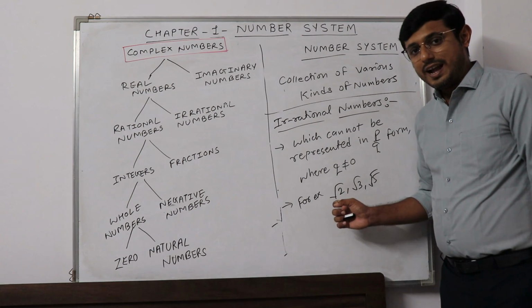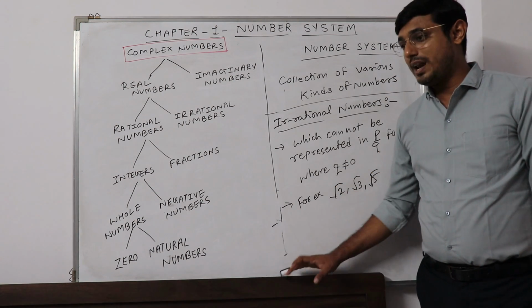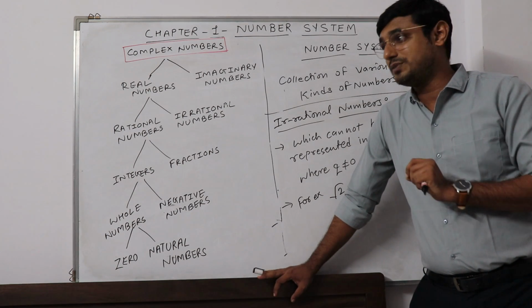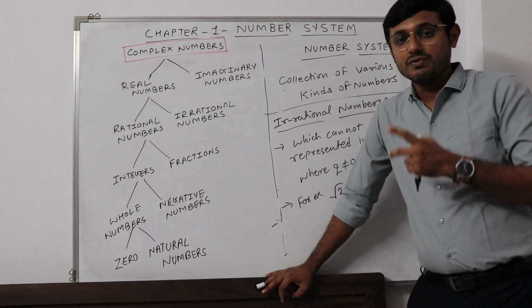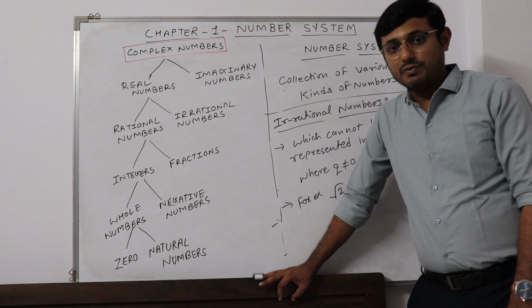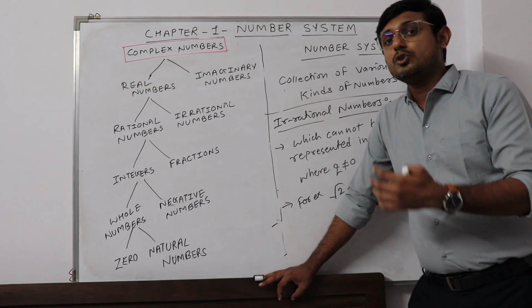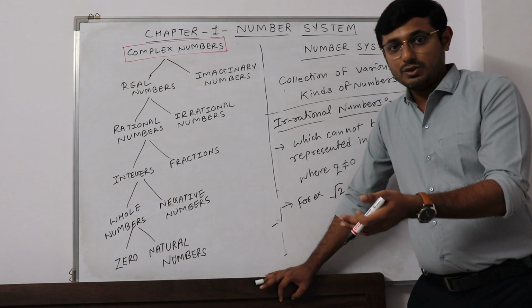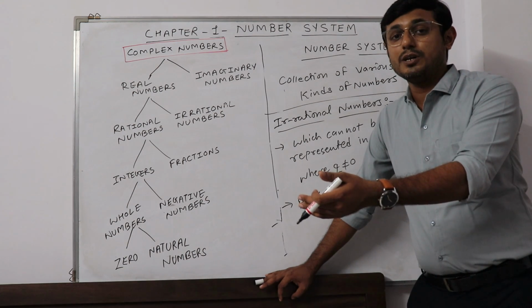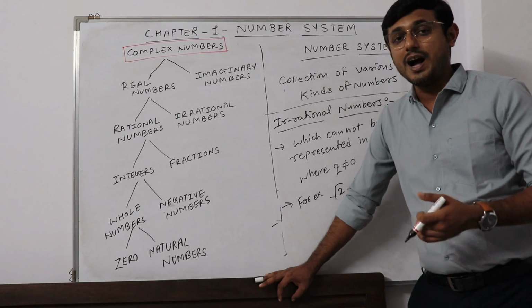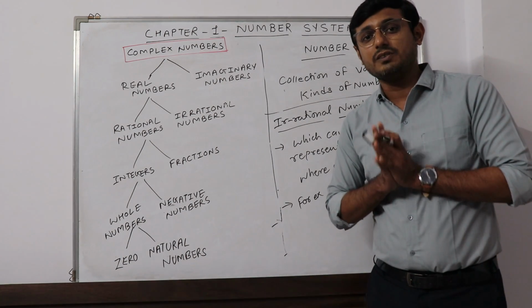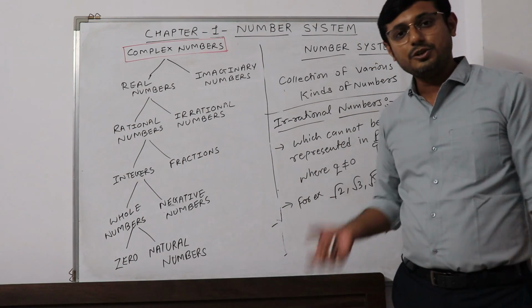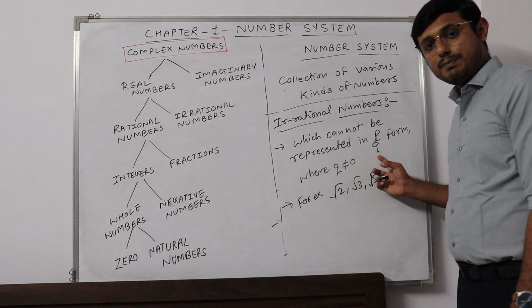You cannot end their decimal expansion, or you cannot end the division, particularly I am talking about long division. If you try to convert from decimal to rational, you cannot convert it. Why? Because its decimal expansion will never terminate, and if it never terminates, then you cannot convert it into P by Q form.